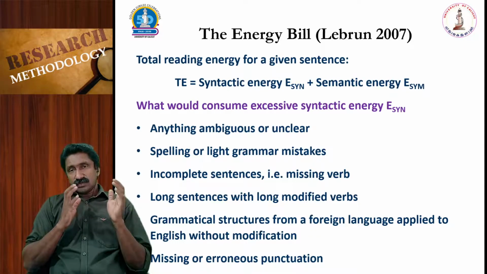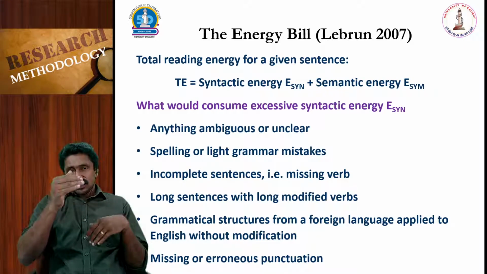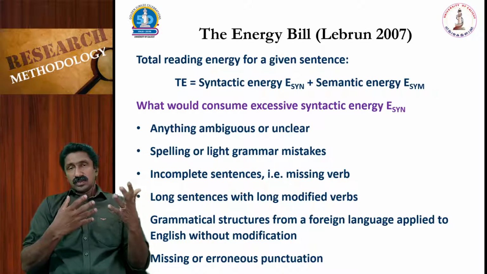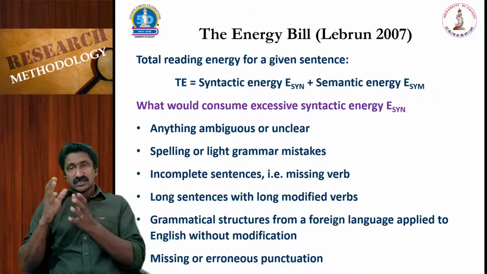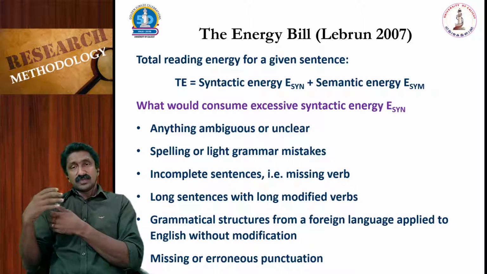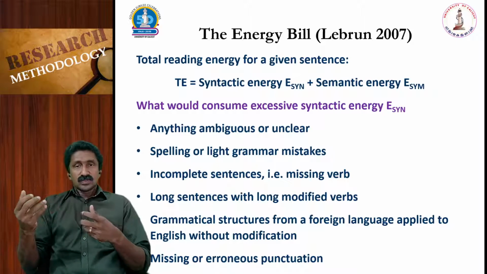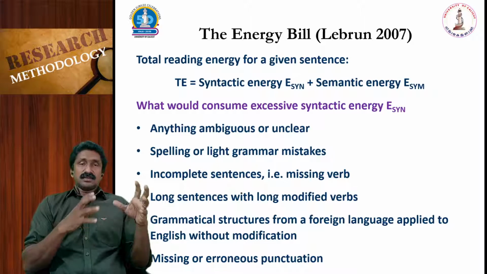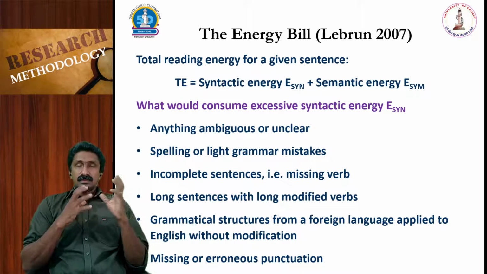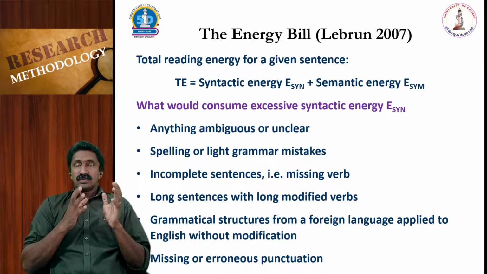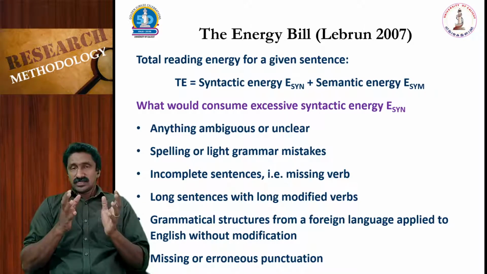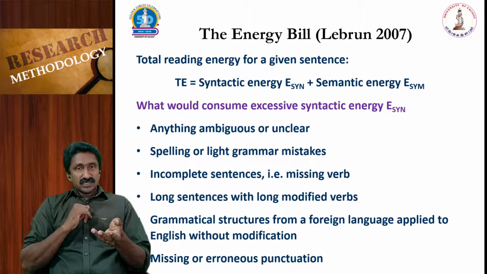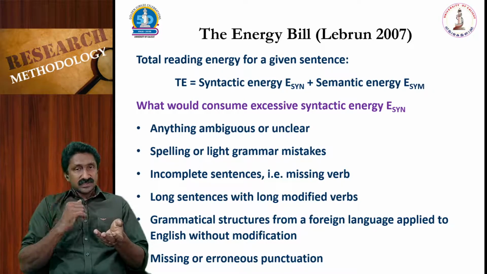That is actually part of the construction of the sentence. To understand that, you require some energy. And another one is semantic energy, which is related to the language and expression part. So if there are spelling mistakes and sentence or structural mistakes, that will make your reading difficult and require more energy. So anything ambiguous or unclear results in more expenditure of syntactic energy.